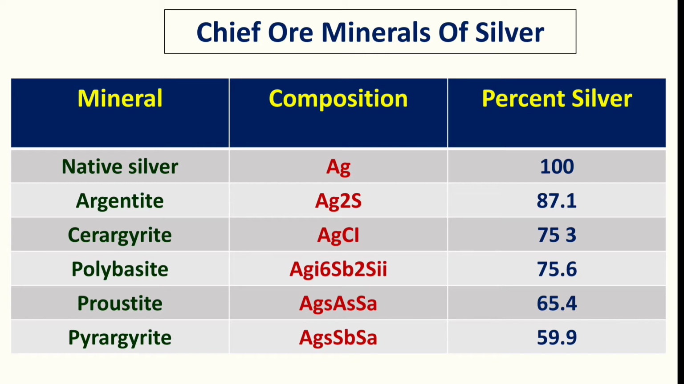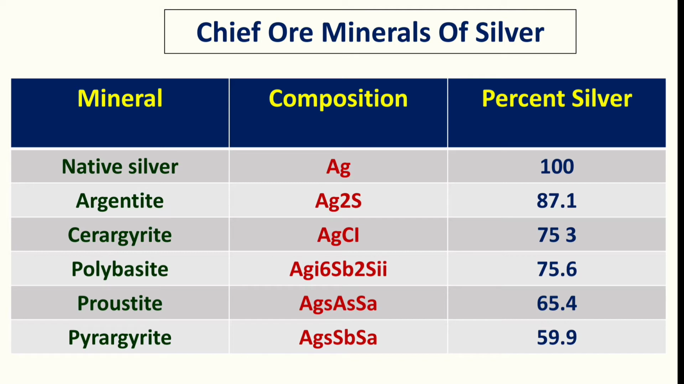Sometimes the question is asked in a different way. For example, cerargyrite is which type of mineral of silver? Is it a chloride type mineral, a sulfide type mineral, or a native mineral? Or argentite is the sulfide ore of silver, or the chloride ore of silver, or the silicate ore of silver? These types of questions are asked, so you have to understand the composition carefully. Native silver is Ag, argentite is Ag2S, and cerargyrite is AgCl, which means a chloride type of silver.